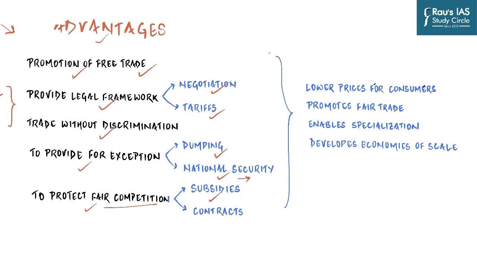Whether it is about subsidies or contracts or import or export, once you become a member of WTO, your national rules have to align with the general framework. And so that is how the disadvantages of protectionism are countered. It leads to lower prices for consumers because then imports become cheaper.